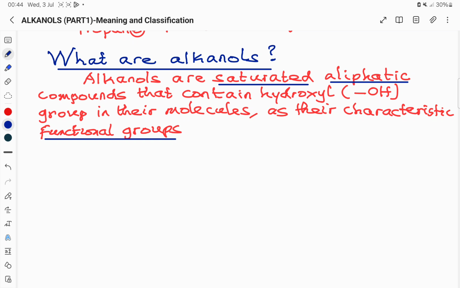That is, they contain carbon atoms that are joined to one another by only single covalent bonds, and the carbon atoms join together to form a carbon chain. And alkanols are also said to contain a functional group called the hydroxy group.